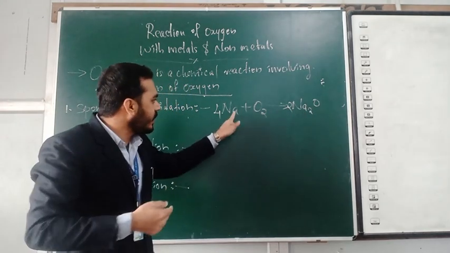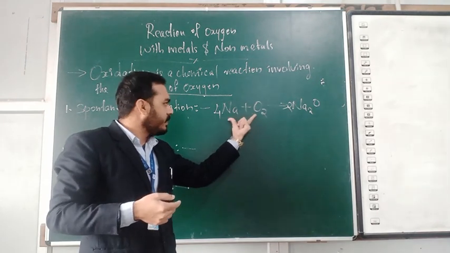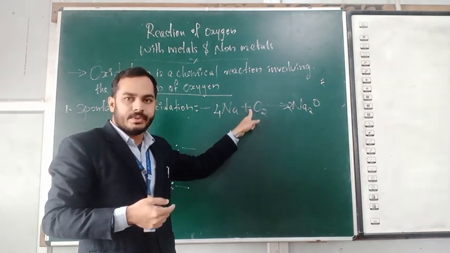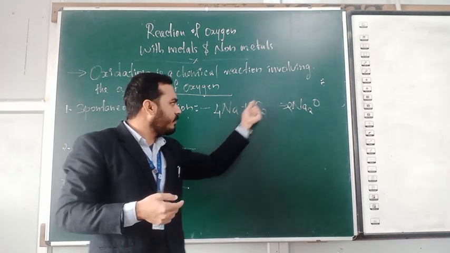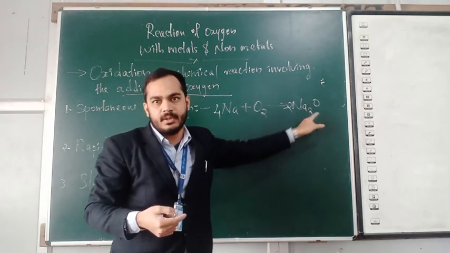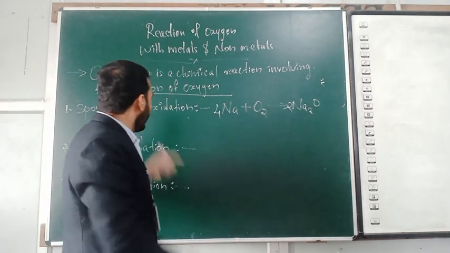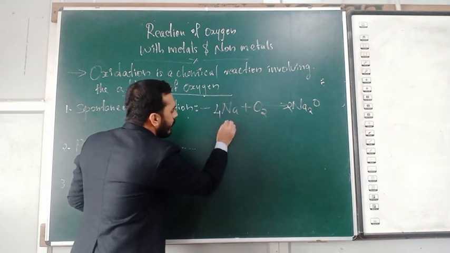See here, the reaction is between sodium and oxygen combined. This process is called the addition process. So they combine to form a product named sodium oxide, turning to the oxide form. Okay, next, one more example.